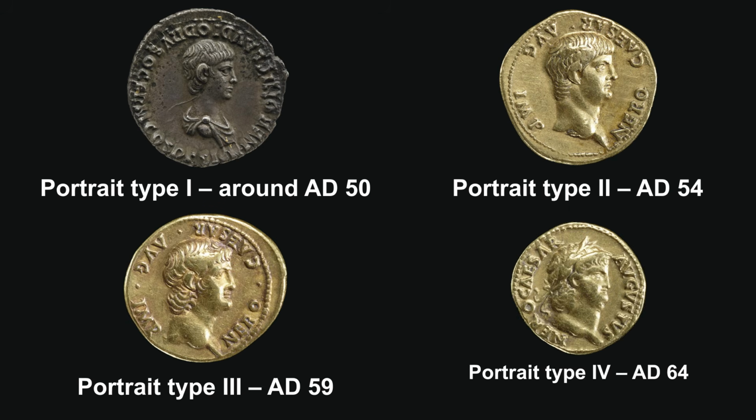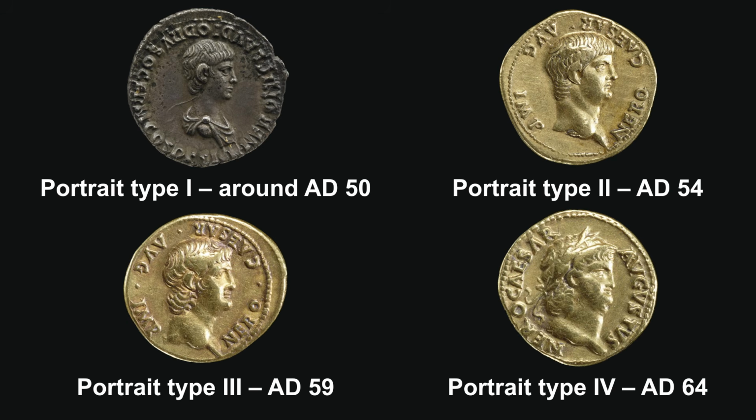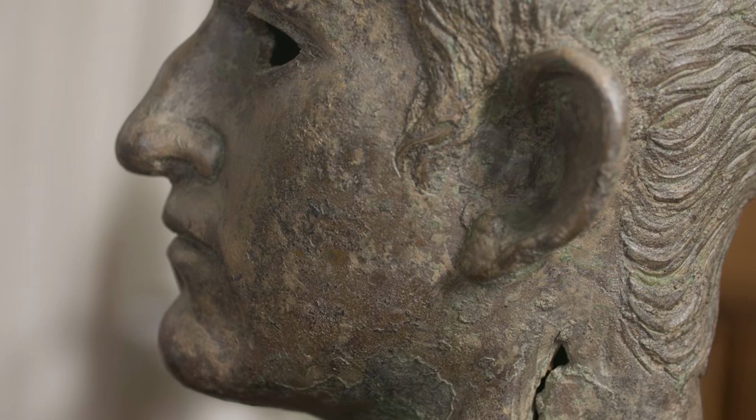Often they only had coins, so 2-dimensional sources, as the model they had when they made this bronze version of the head. The profile is very clear and it compares very closely to inscribed coin portraits of Nero. That's how you identify portraits of Roman emperors, really. The coins are very clear, they're named, and they give us dates of offices. So we know who it is and roughly when the portrait was created.